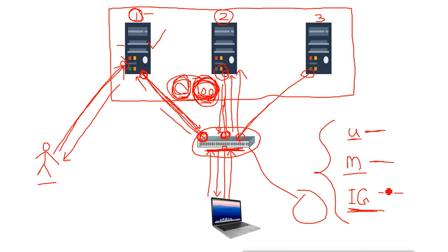Then we can also use the IGMP multicast, which will help performance. The cluster performance will increase because it uses the supported switch, which can handle the traffic better. Now for this mode we need a supported switch also. So when you select this, it will give you this warning.